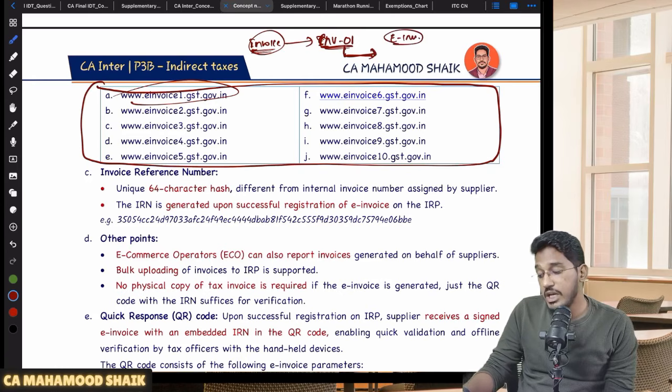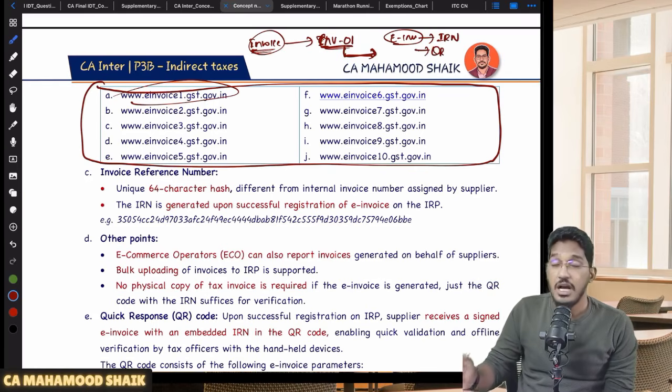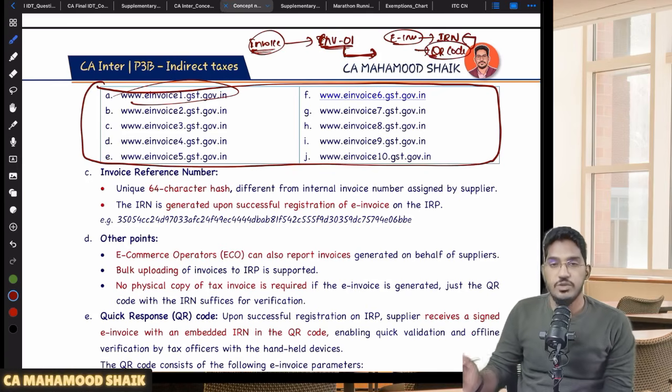and on that e-invoice there will be one unique number called invoice reference number. One alphanumeric lengthy unique number will be there, invoice reference number. Along with that, on that e-invoice, one embedded QR code also will be there. IRN embedded QR code also will be there. So like that, one document you have to generate.